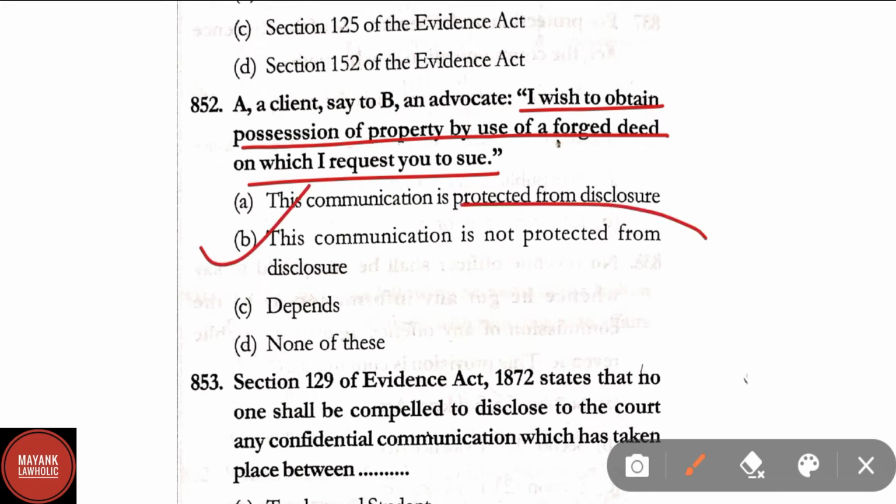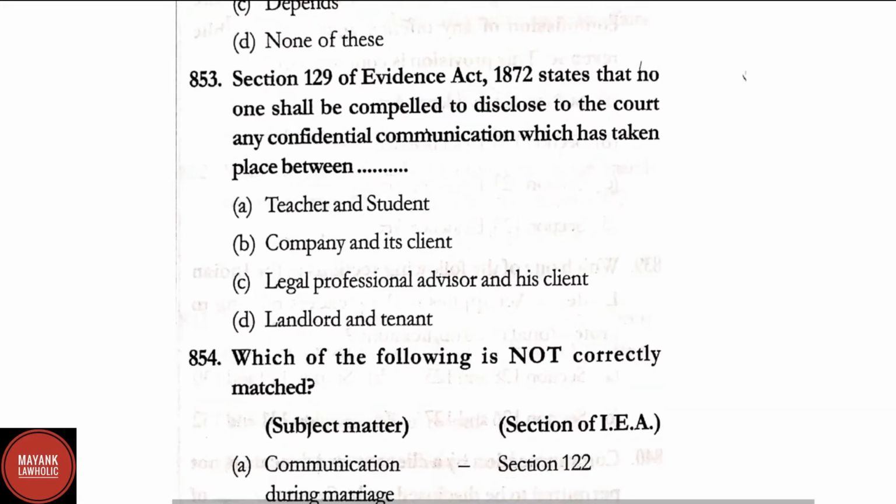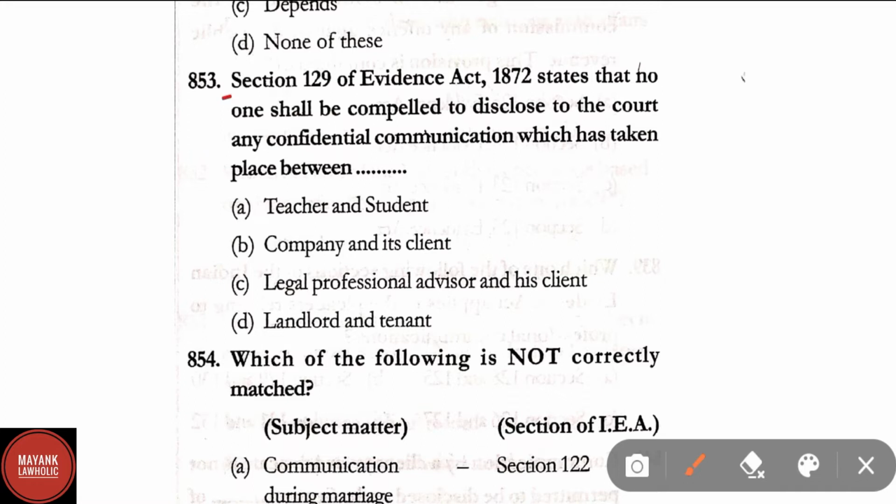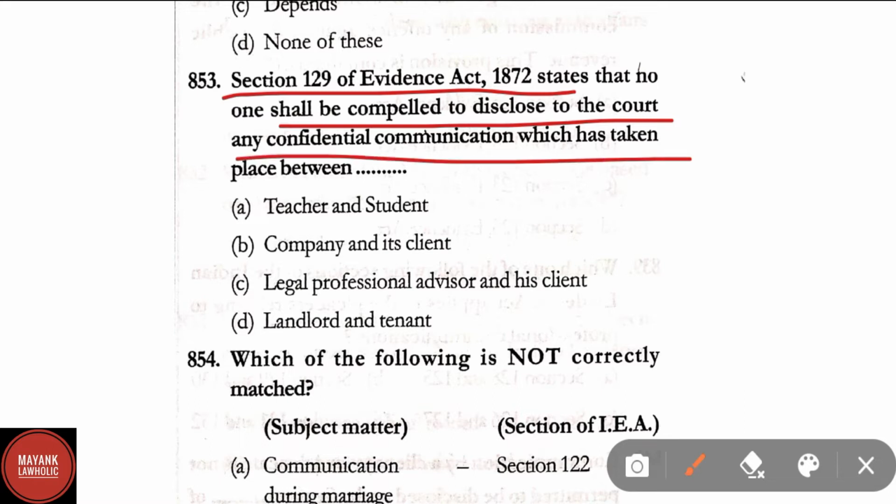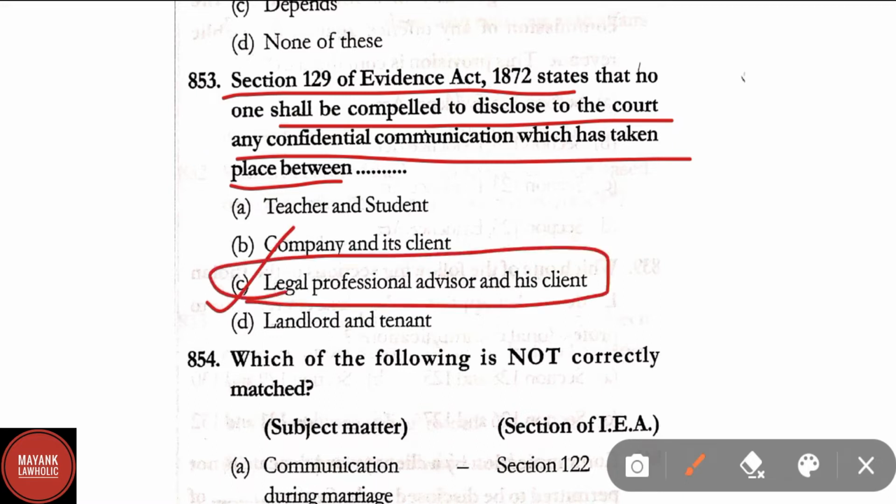This communication is not protected from disclosure. Question number 853. Section 129 of the Evidence Act 1872 states that no one shall be compelled to disclose to the court any confidential communication which has taken place between option A, teacher and student, company and its client, legal professional advisor and his client, landlord and tenant. Here correct answer is option C, legal professional advisor and his client.